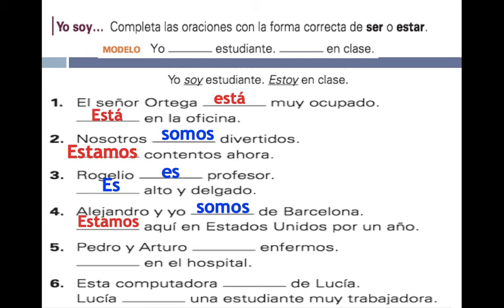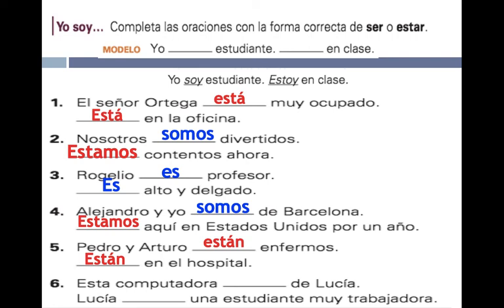5. Pedro y Arturo enfermos. Están enfermos. They are feeling sick. Changing state or condition, estar. Blank, en el hospital. Están en el hospital. They are located in the hospital.